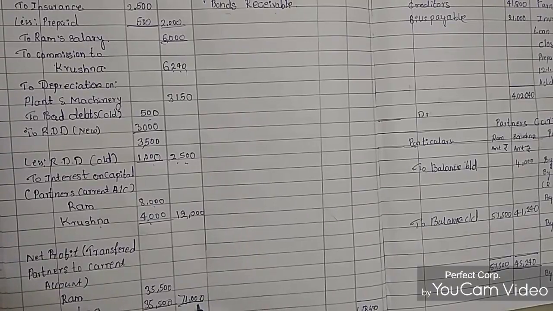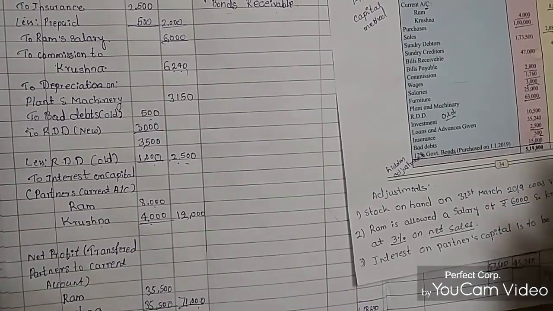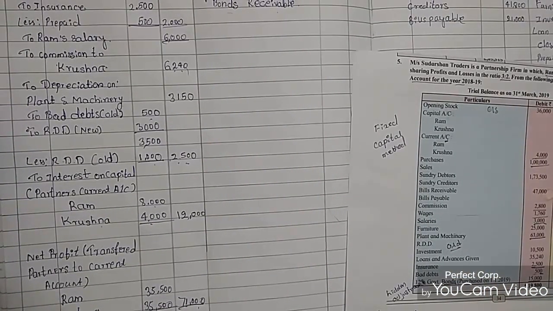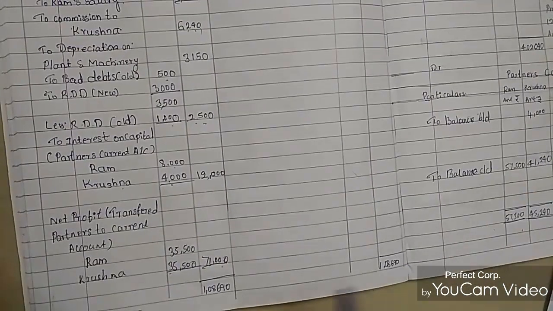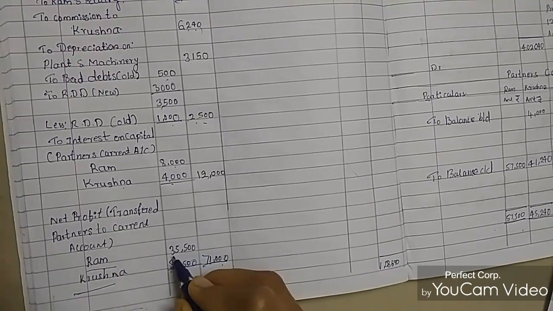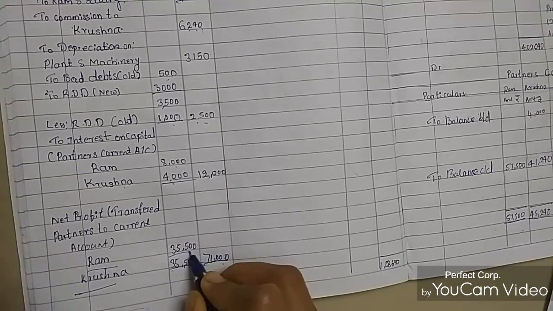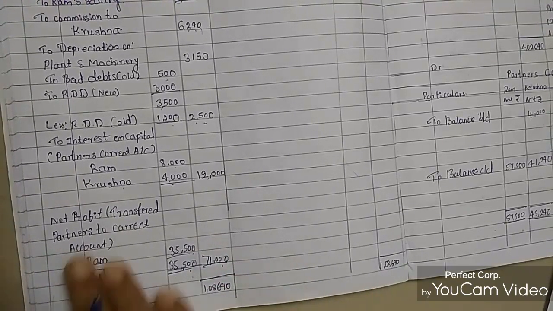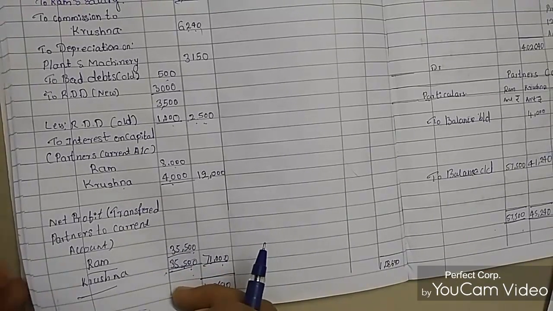This 71,000 we need to distribute to both partners, Ram and Krishna, in the ratio of 3:2. So this amount 71,000 we are distributing to both partners, Ram and Krishna, that is 35,500 and 35,500. They both got 35,500 each. This is the net profit, and it will be transferred to the current account.